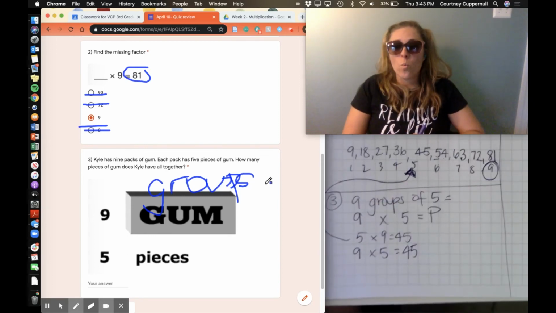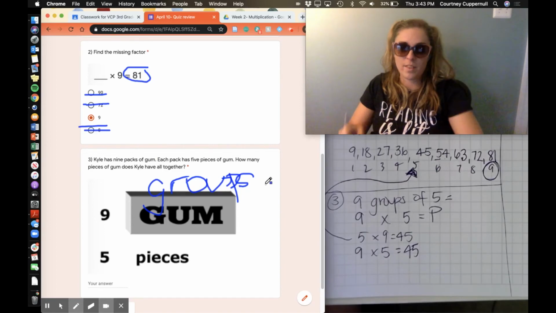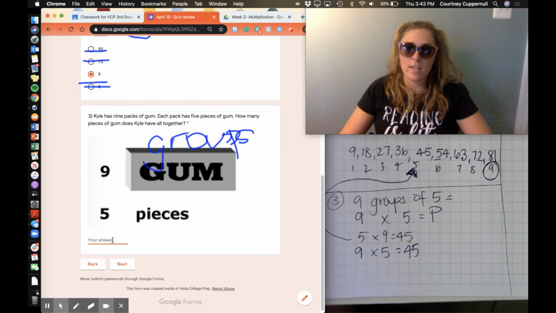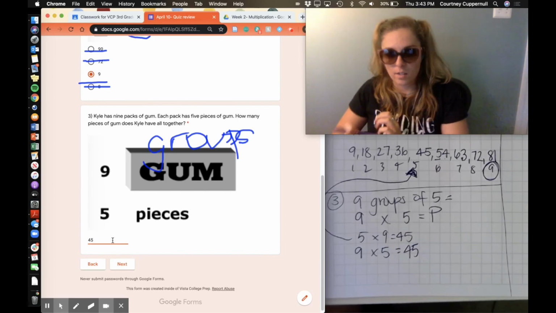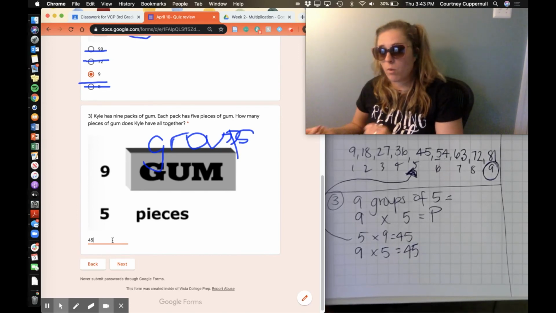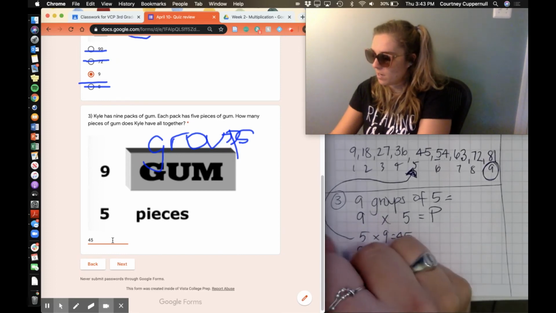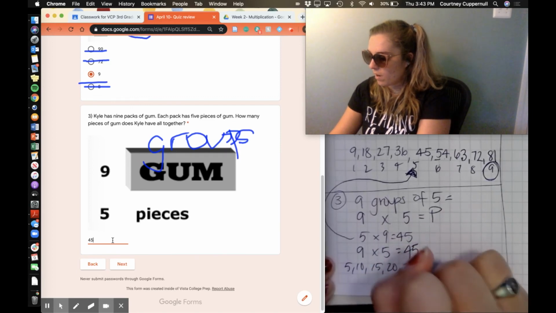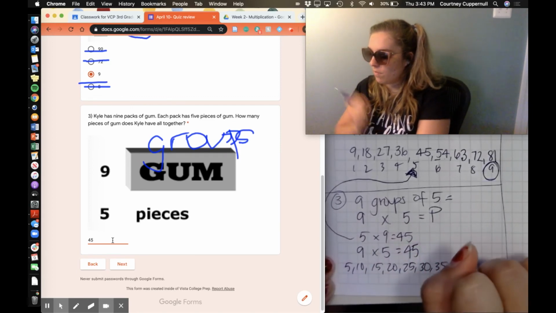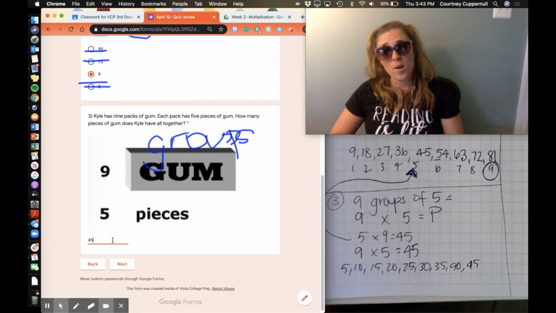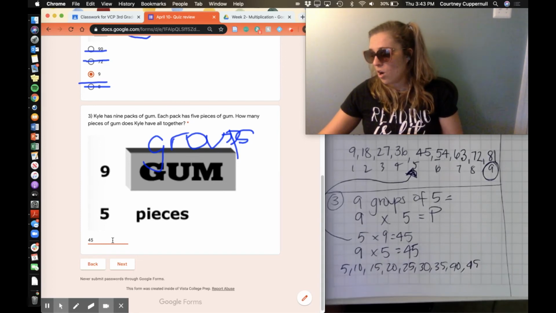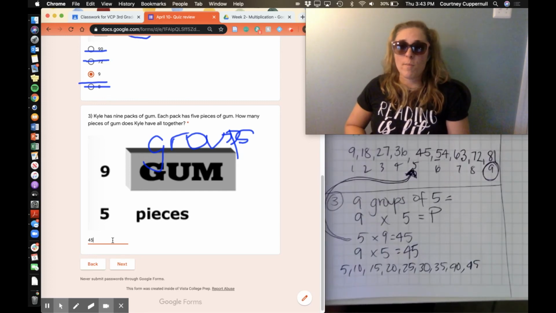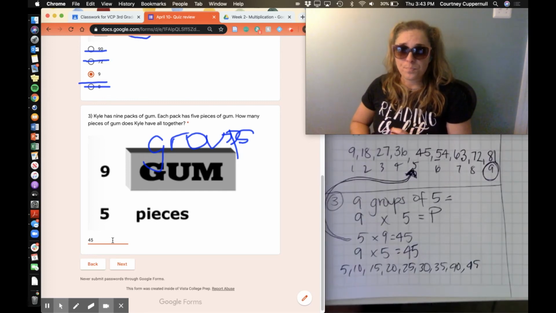So in this case, we know that our answer here is 45. So you're going to type 45 into here. If you wanted to show your skip counting work, all you would do was count 5, 10, 15, 20, 25, 30, 35, 40, 45. Or you can think smarter and not harder and use the work that you already did. Just a thought. All right, my friends, so that's the review from the quiz that we did yesterday.